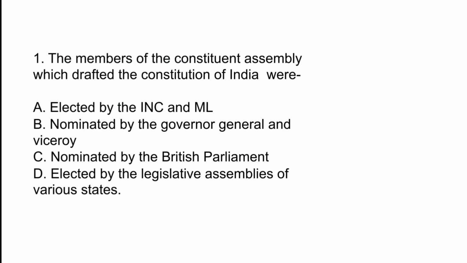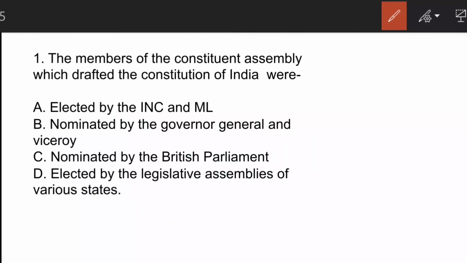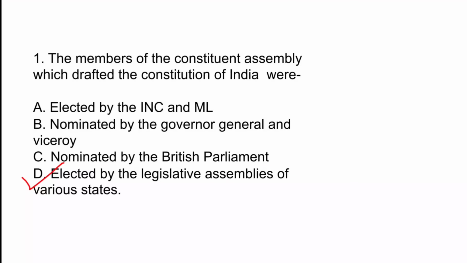The members of the Constituent Assembly which drafted the Constitution of India were... You can pause the video and take the correct answer. The correct answer here is option D. The Constituent Assembly consisted of 389 members, out of which 296 were from British India and 93 members from the princely states. Out of these 296 members, 11 were from the Governor's province and 4 from Chief Commissioner's province.